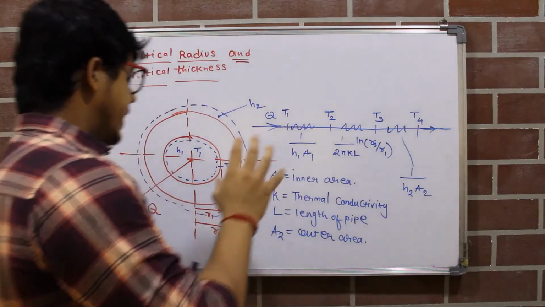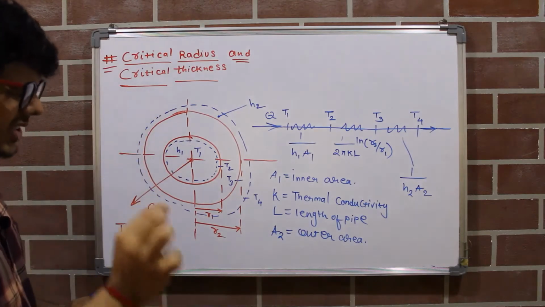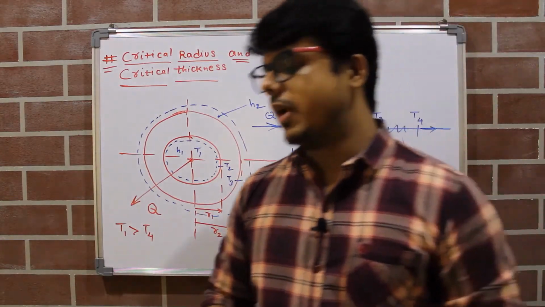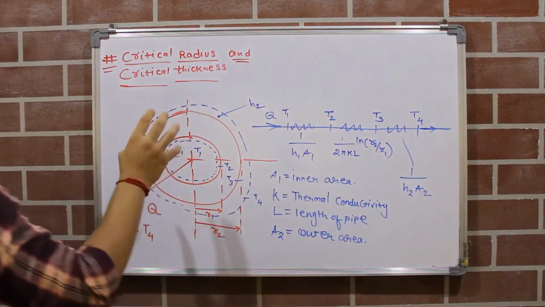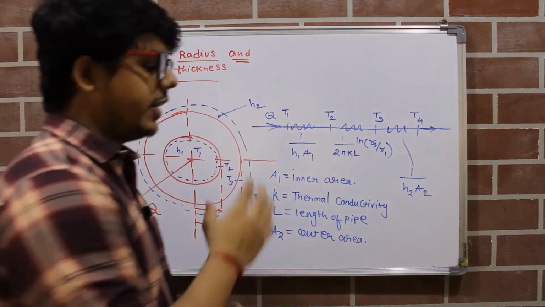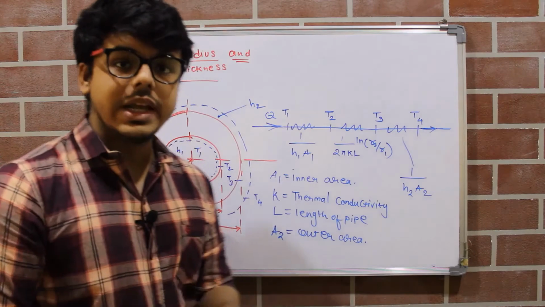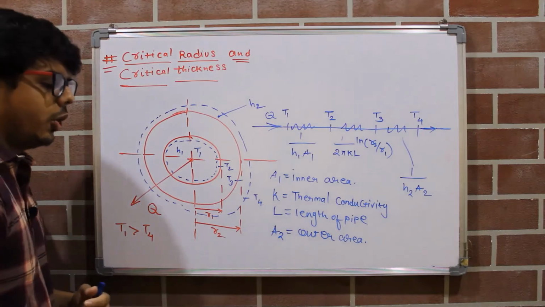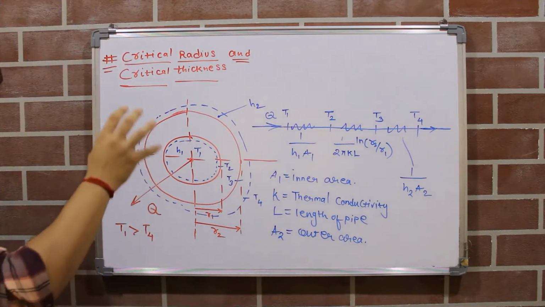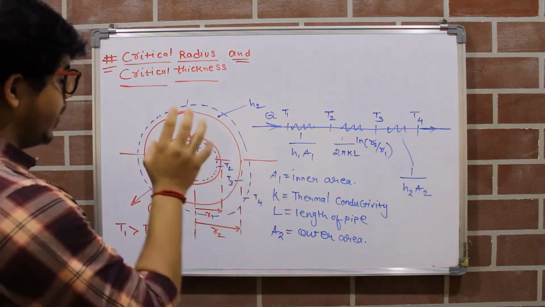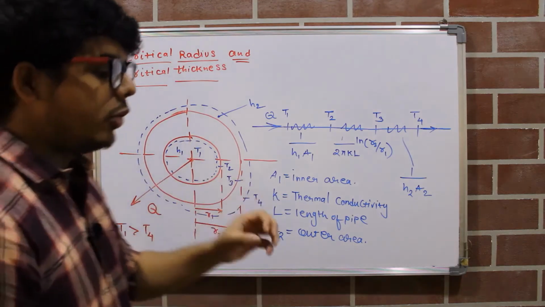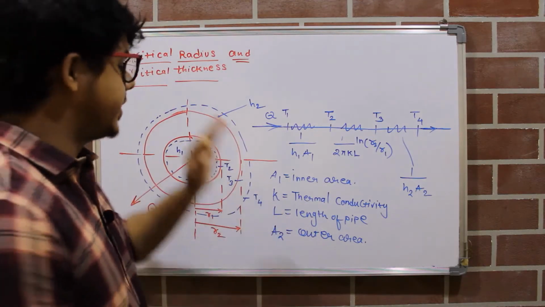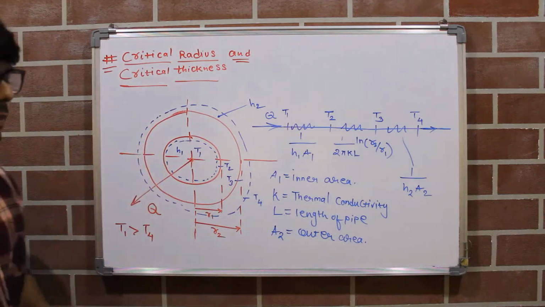Okay. So now suppose that we have to supply this superheated steam to a turbine. When we supply the superheated steam to the turbine, then only we get efficient work from the turbine. Now if the steam converts into wet steam and we supply that wet steam to the turbine, then you will get less efficient work, and also the turbine blades can corrode or erode due to wet steam. So to stop superheated steam from converting into wet steam, we have to cover this cylindrical pipe with some insulating material.